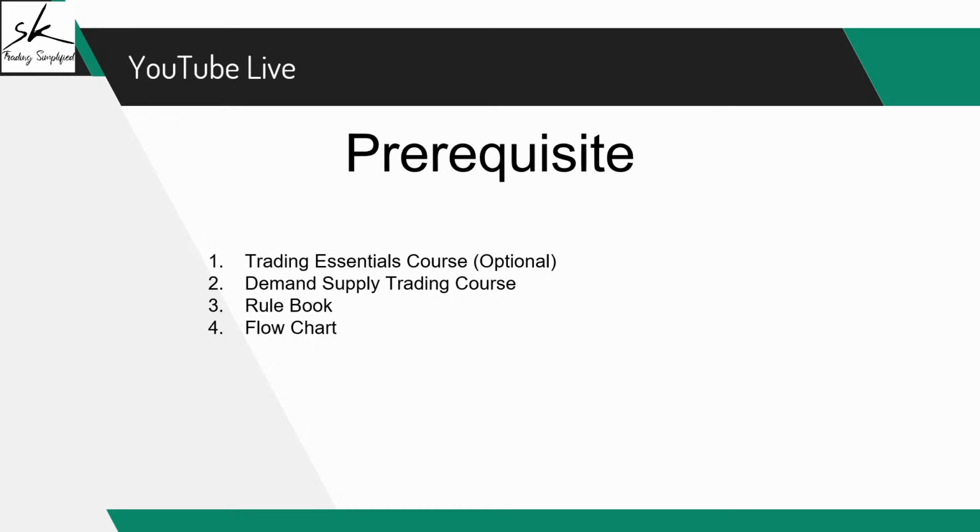or even if not these practical sessions, you will be doing your analysis by yourself. For the analysis part, we have created two documents for you. One is the rule book and the other one is the flowchart. You will see me using these documents in every session for planning the trade, because that is what makes our approach mechanical and rule based. So how do we access these documents as well?